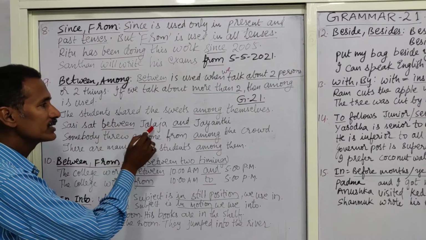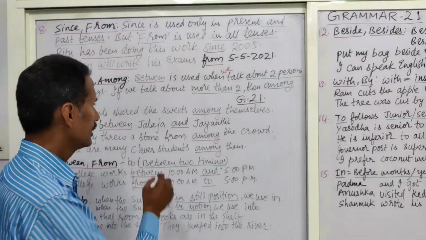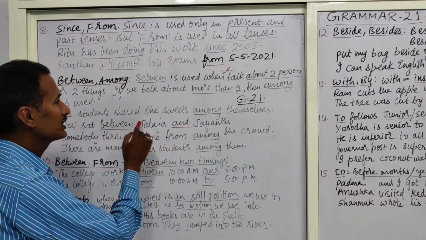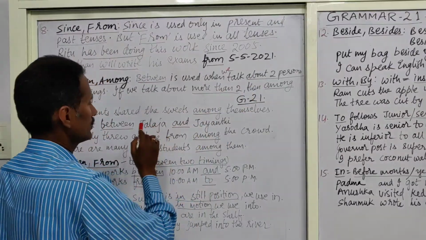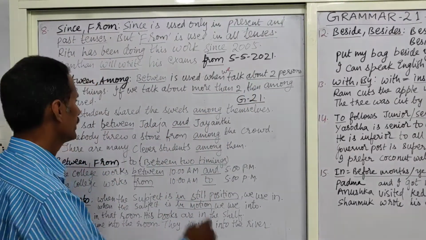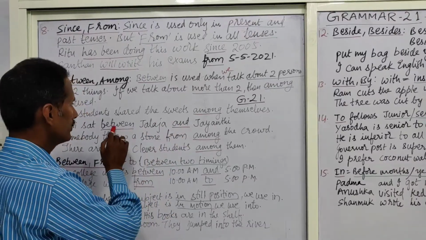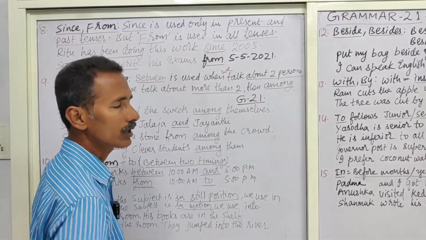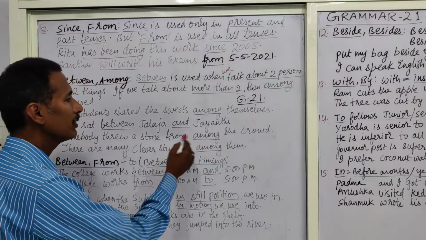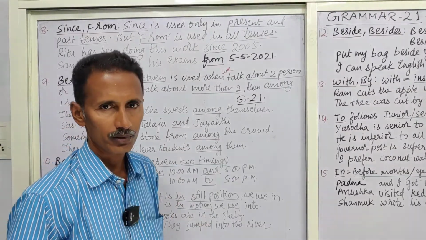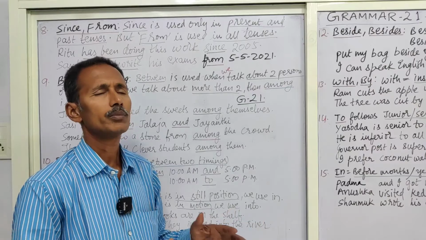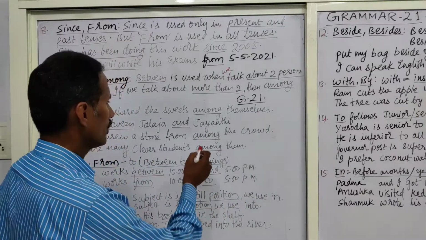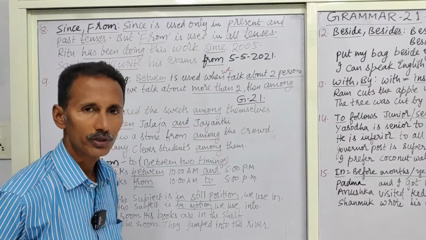Shashi sat between Jalaja and Jayanti. There are two girls. These are proper nouns, Jalaja and Jayanti. Shashi sat between. So this between is used between two persons. Okay. Here another hint is that and is used here. Between and. Next coming. Somebody threw a stone from among the crowd. There are a number of people. Crowd itself, it is innumerable, or it may be some countable strength, but anyway, the figure is more. So, among must be written. That means more than two.